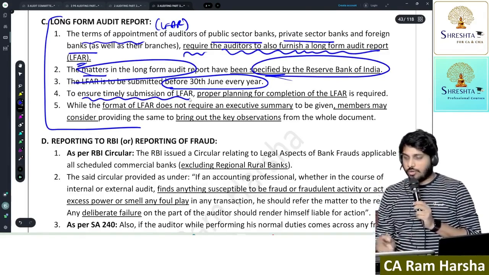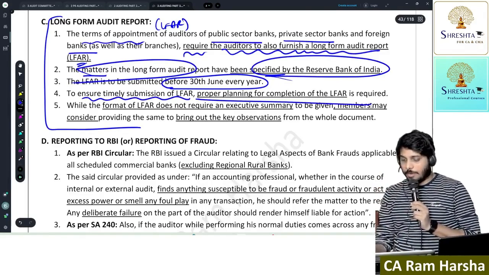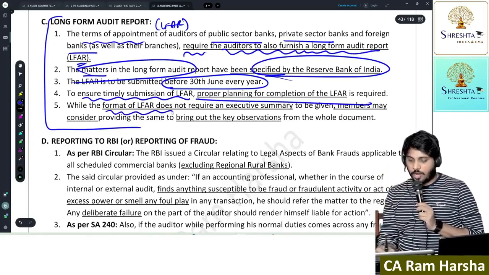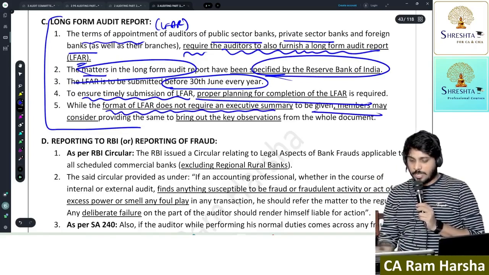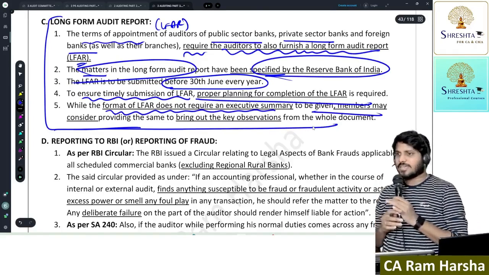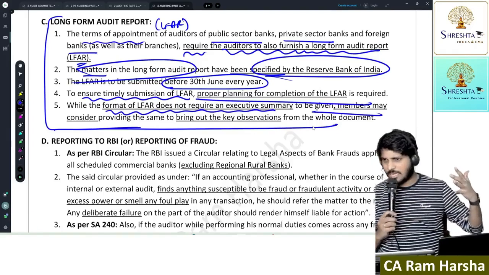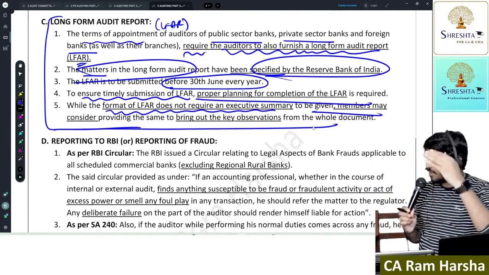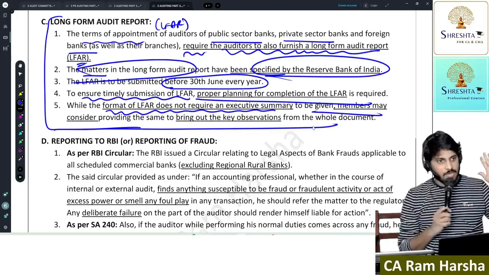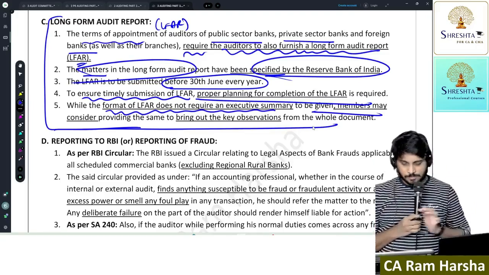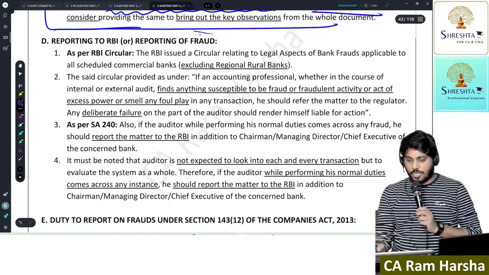We need to ensure timely filing of LFAR; proper planning is required. While the format of LFAR does not require an executive summary, members may consider providing a summary. In LFAR, there is no summary requirement, but if you want to give a summary of observations in LFAR, you can give a summary. Getting it? Then reporting of fraud.